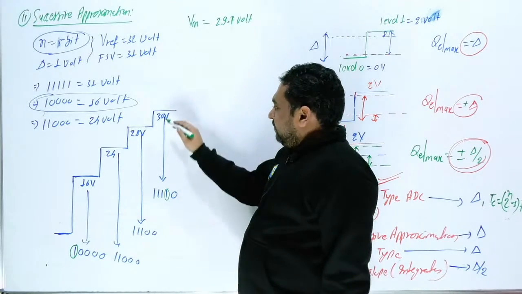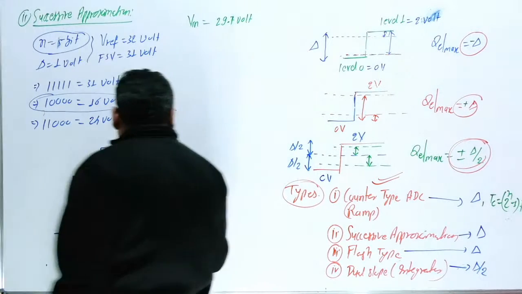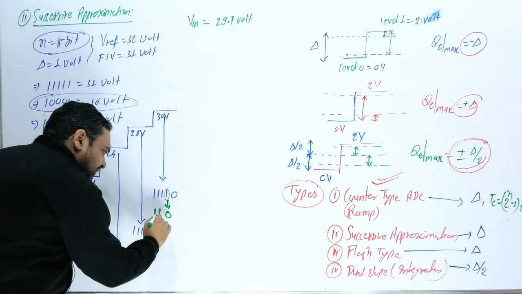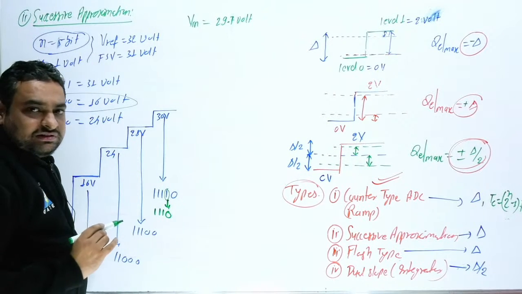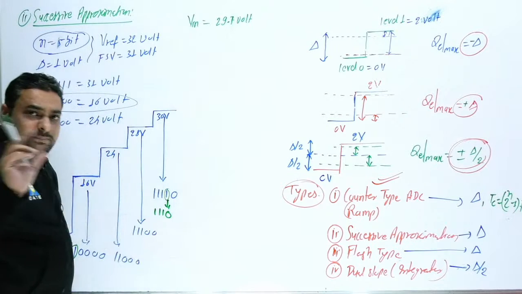So if you have jump, and now if you have crossed this input voltage, so this bit will change to 0. This remaining bit was 111, but this bit is changed to 0. Now again, what you will do, 11101. So every bit you are checking.